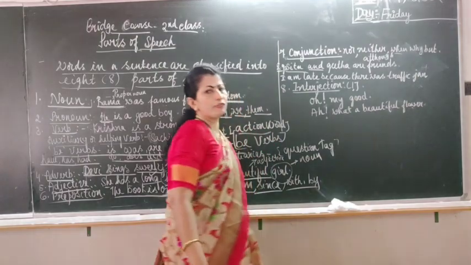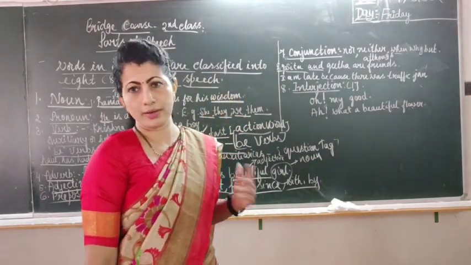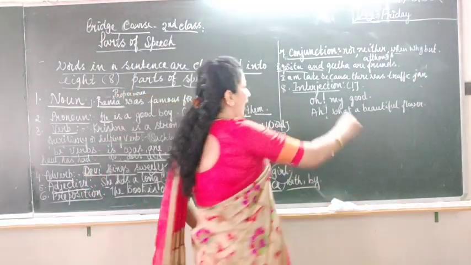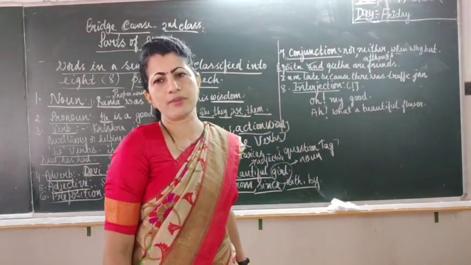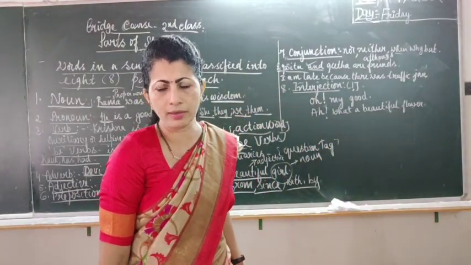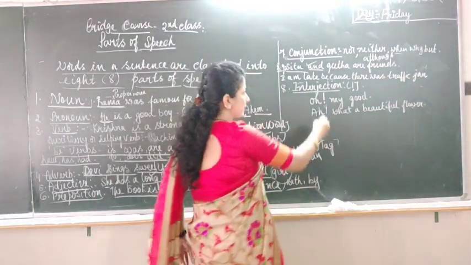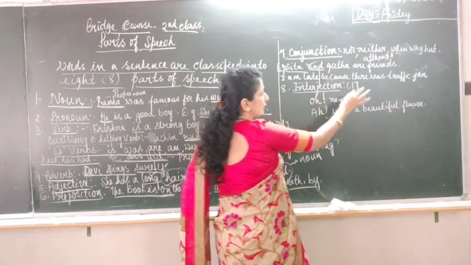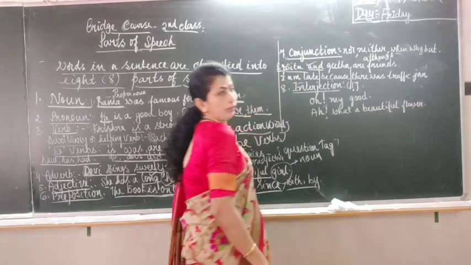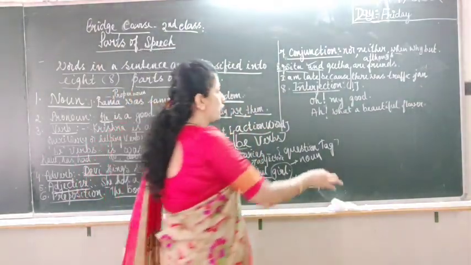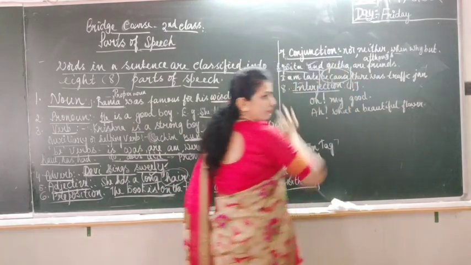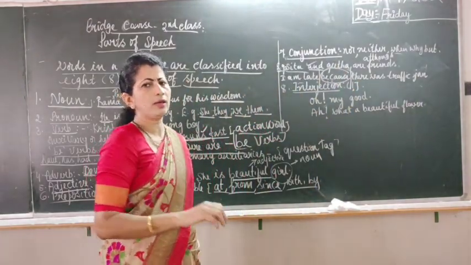Sita and Geeta are friends. What is the conjunction there, children? Identify? Yes, good. And I am late to the school because there was traffic jam. What is the conjunction there? There are two sentences. Just observe that. I am late. There was traffic jam. There are two sentences, we have joined that together using the conjunction because.